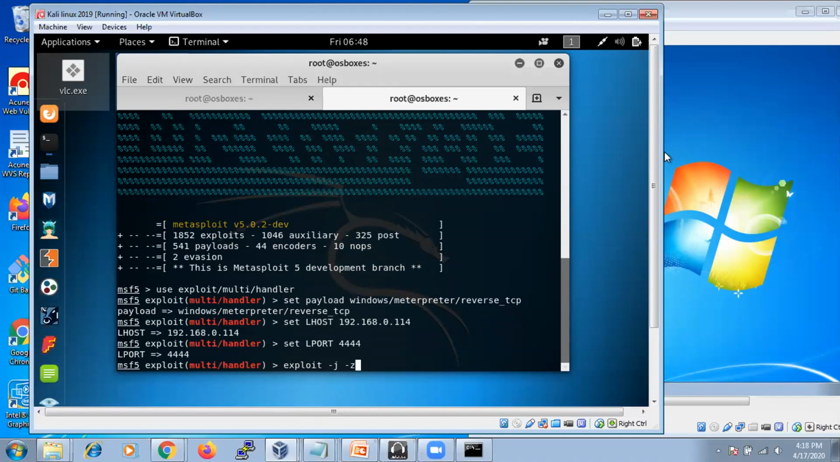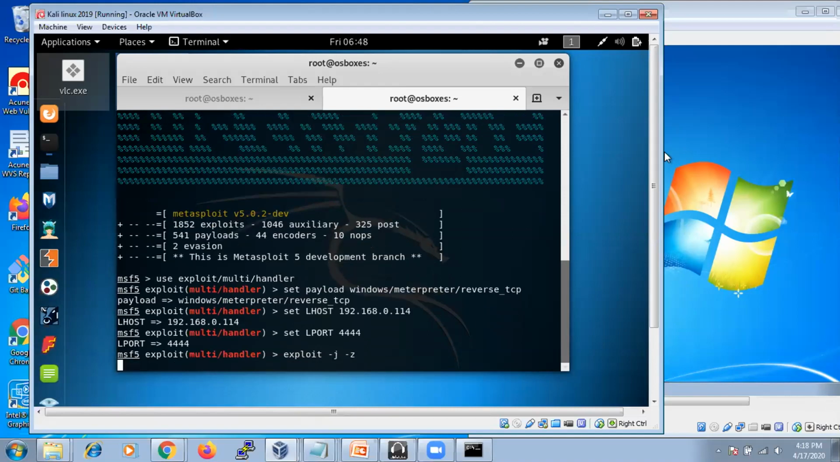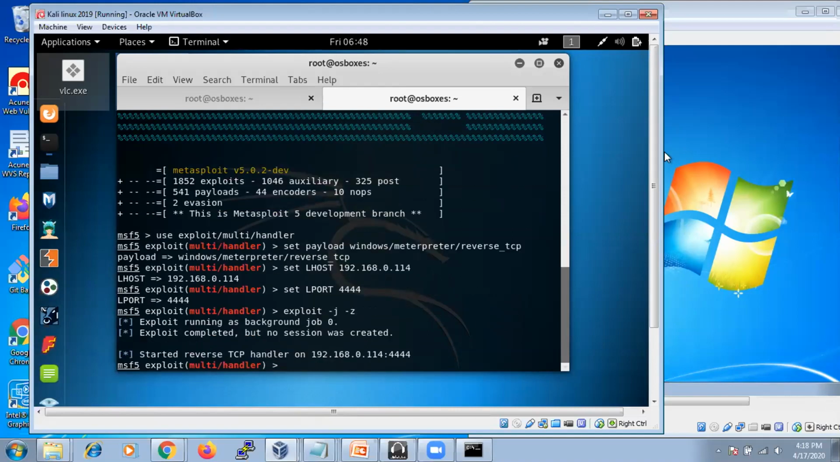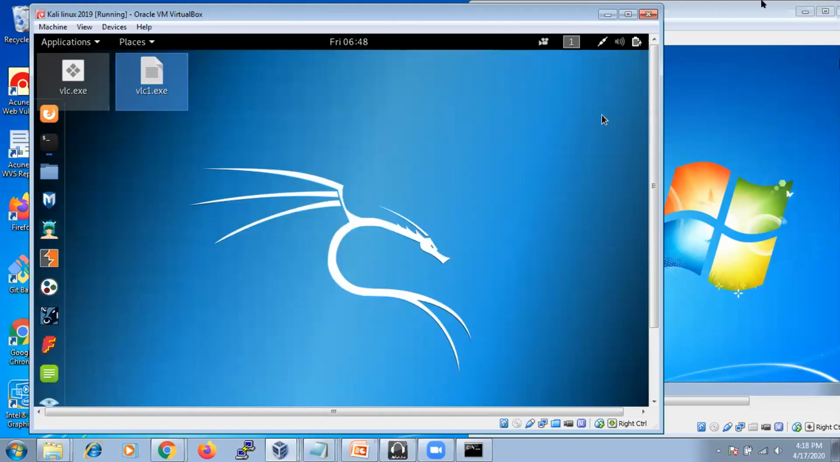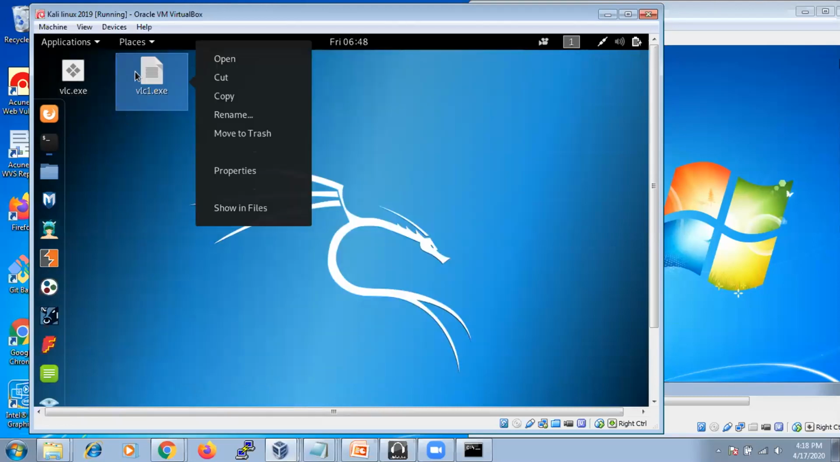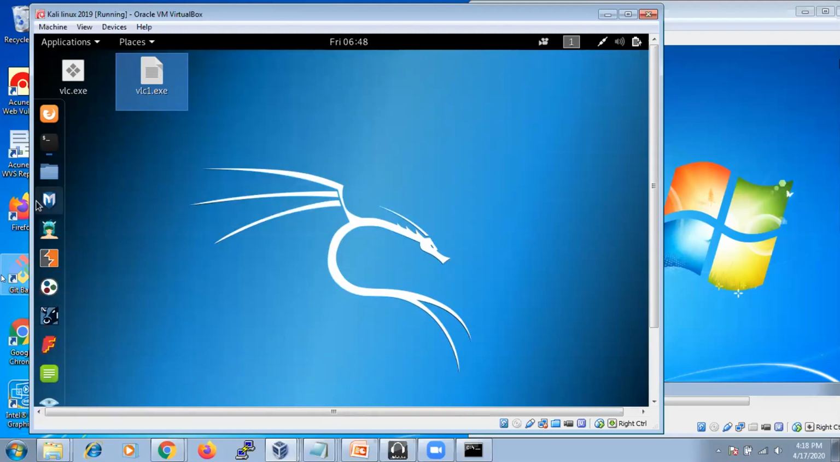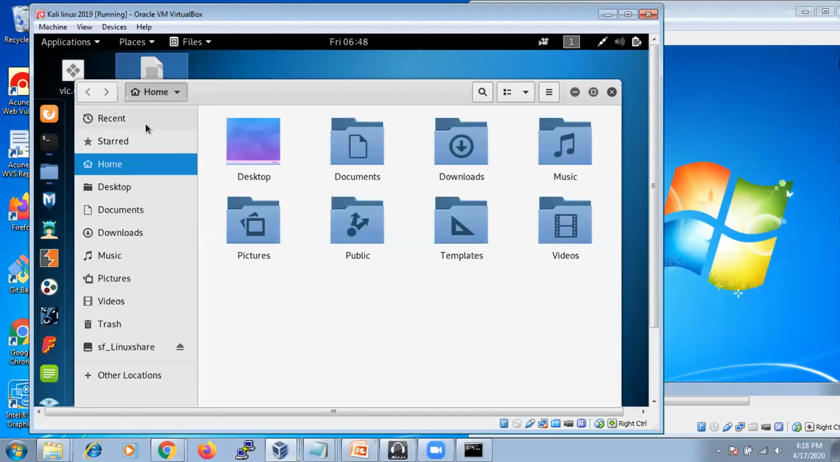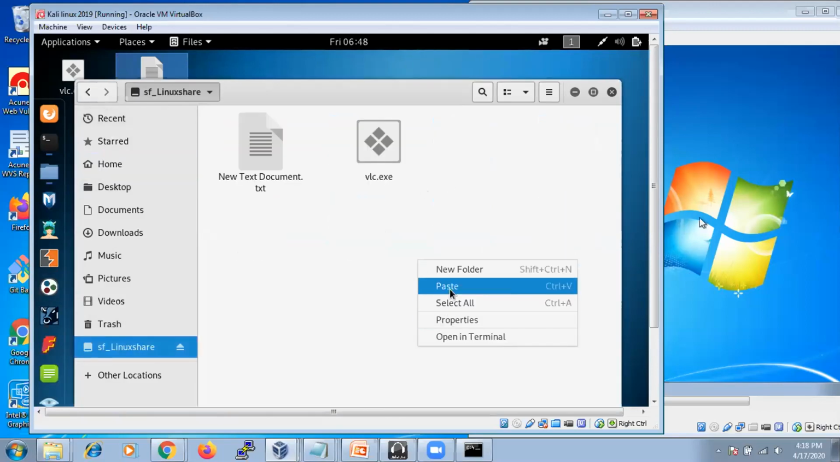I'm clicking on enter. See what happened. It started the reverse TCP handler and is listening for connections. It is ready to accept a connection on this particular port number. Now, this is the Trojan we have used. Just copy this, and I'm going to send this Trojan file, the virus file, to this Windows machine.